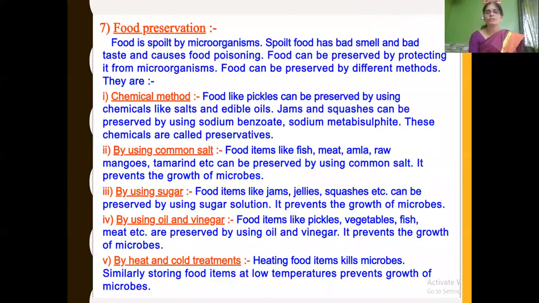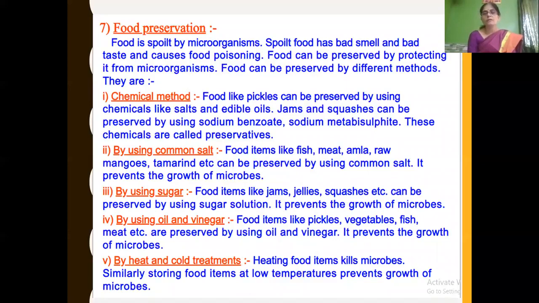If food is spoiled by microorganisms, we have learned that it has a bad smell, bad taste, and causes food poisoning. By seeing, by smelling, and by seeing the color change, we come to know the food is spoiled. So food can be preserved by protecting it from microorganisms.